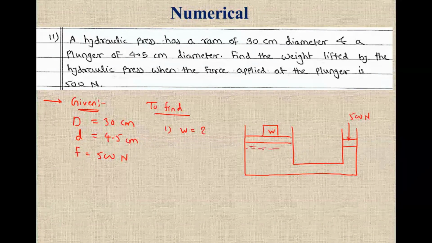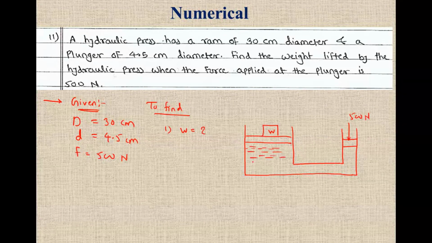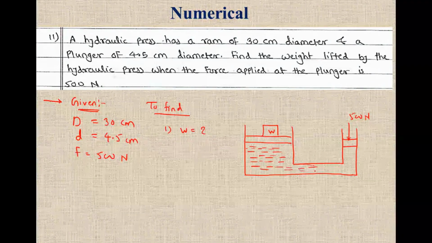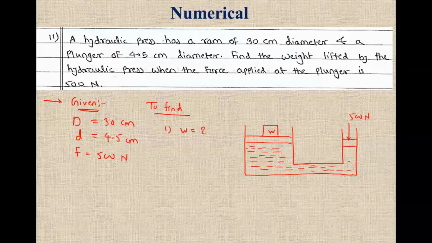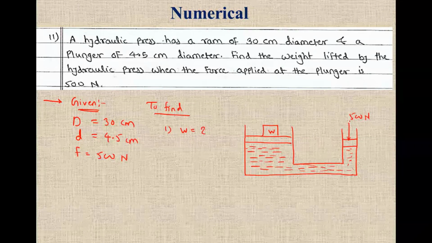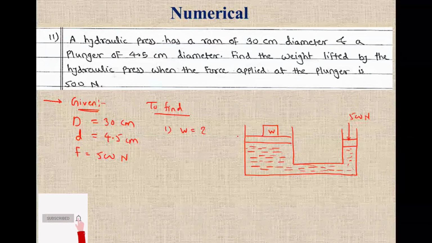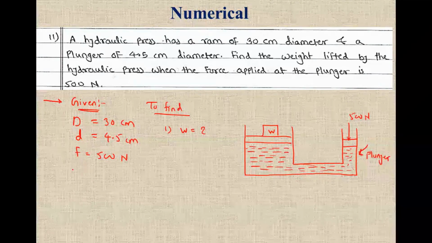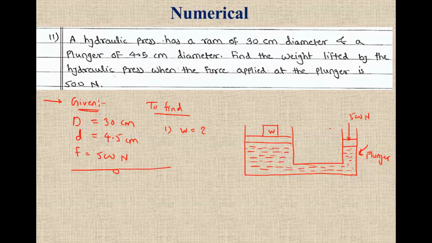And it is a hydraulic press, so fluid is here. It is hydraulic, so liquid is here, and both these are connected. Now what they are saying is, if we apply 500 Newton of force from here, how much weight can we lift here? That I have to find out. So first, I have to find out the pressure intensity at this point.